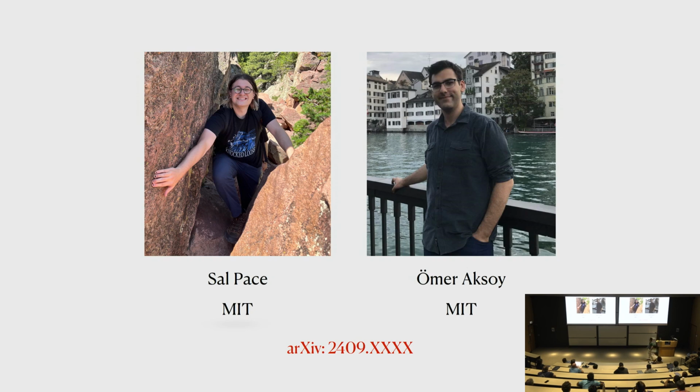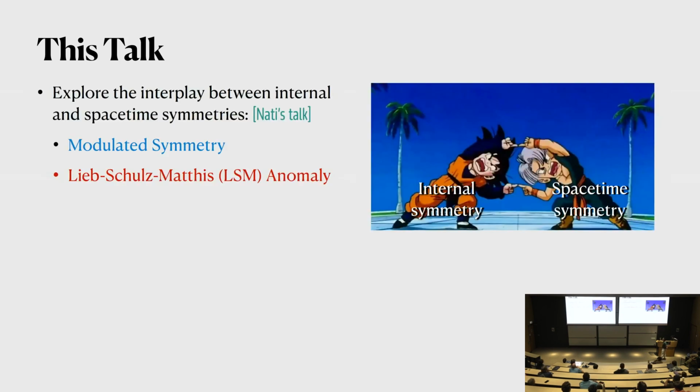Okay? Good. So first, what is this talk going to be about? In this talk, we're going to explore the interplay between internal and space-time symmetries. I'm going to discuss two kinds of instances. One is modulated symmetries. This can be thought of as an interplay between internal and space-time symmetries. Then I'll also discuss LSM anomalies. This has been discussed a lot in the literature, and this can be thought of as a mixed anomaly between internal and space-time symmetries.